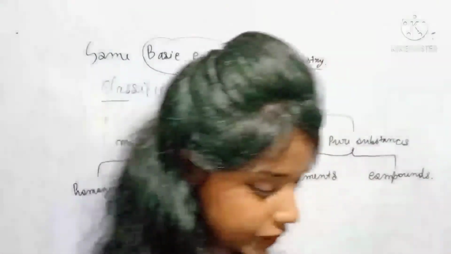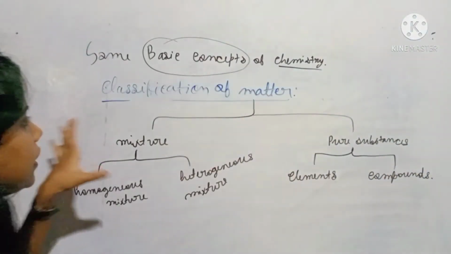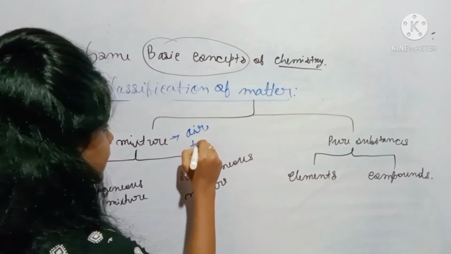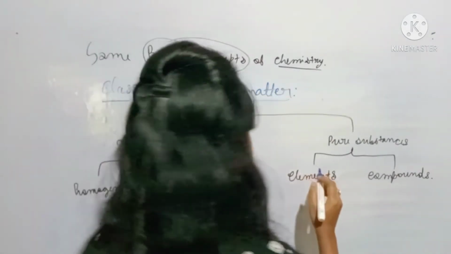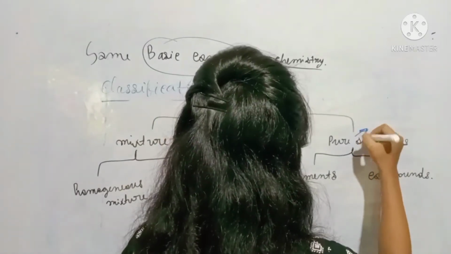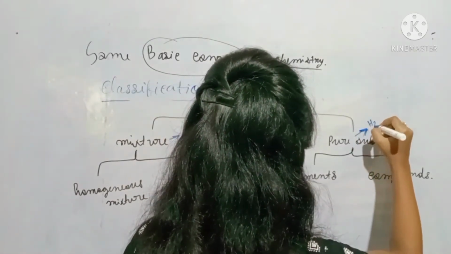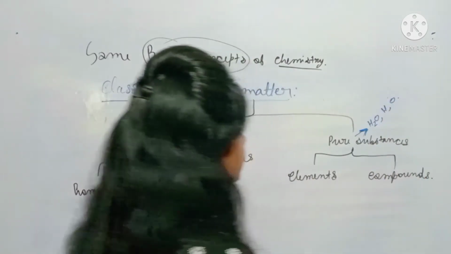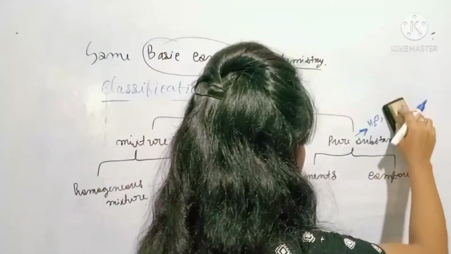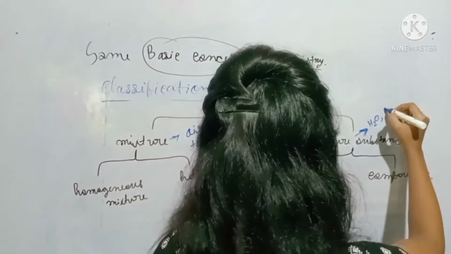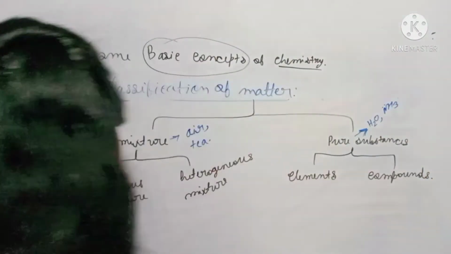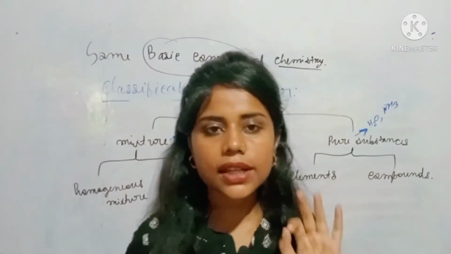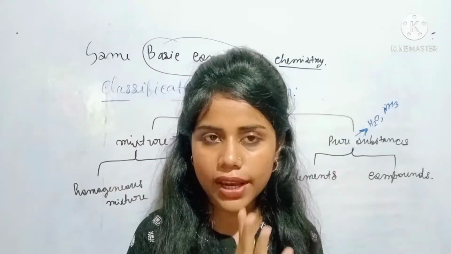So what are those things? If we have to give examples of mixtures, then air and tea. And pure substances are like water, hydrogen, oxygen, and ammonia. Why is air a mixture? Because air has different kinds of gases like oxygen, nitrogen, and carbon dioxide. Those gases are mixed there, that's why air is a mixture.